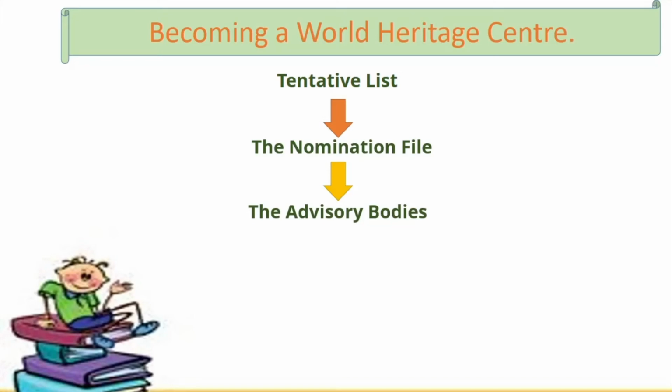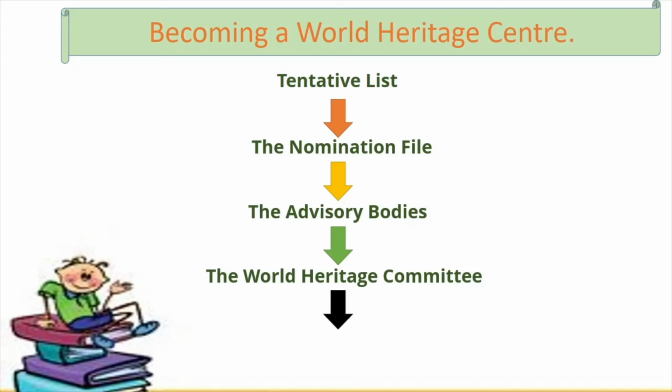Okay, they will look at your file, they will study it properly, and afterwards they will make a recommendation to the World Heritage Committee. They will tell the World Heritage Committee, okay, we have gone through the file and this is what we feel about this particular place. Finally, the World Heritage Committee will decide whether it is meeting the requirements of a World Heritage Site or not.